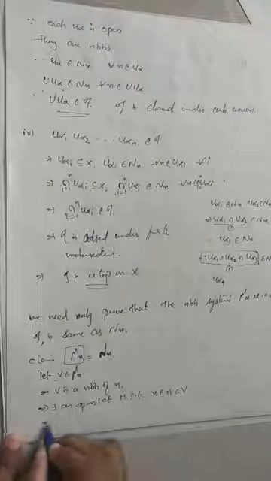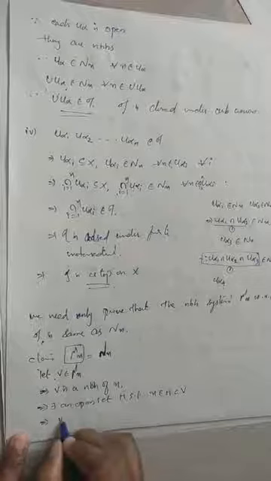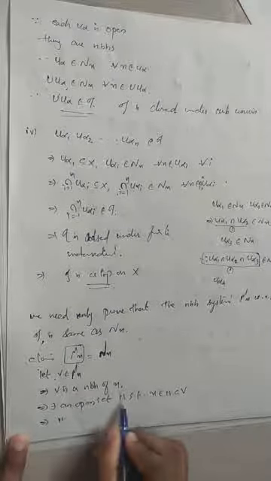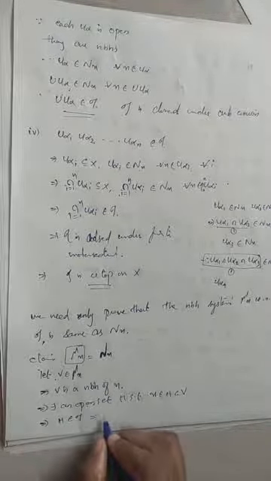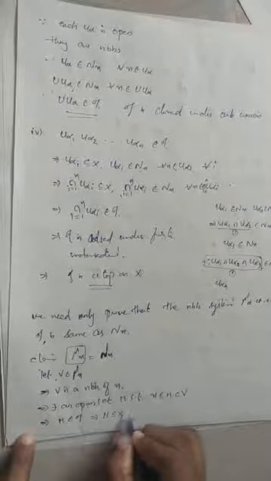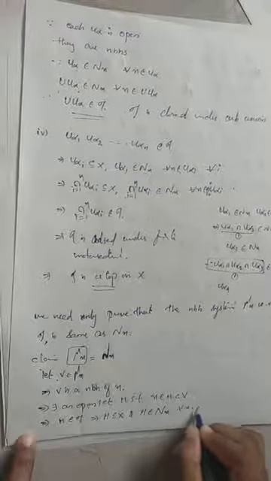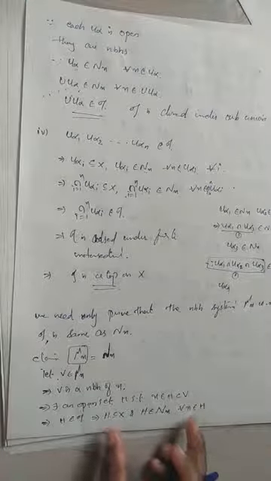Since H is an open set, we know that every open set belongs to tau. The members of tau are called open sets. Since H is open with respect to our topology, H must belong to tau. We have defined tau as a collection of subsets of X. So H is a subset of X, and H belongs to our N_x for every x in H. This is the definition of tau. We already defined it.